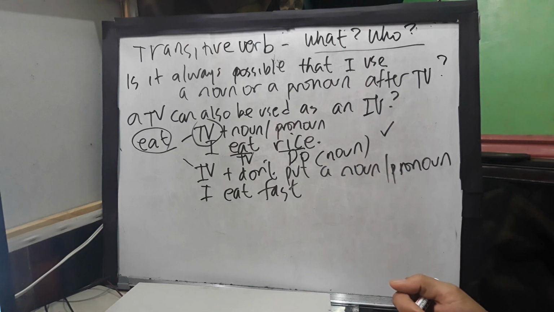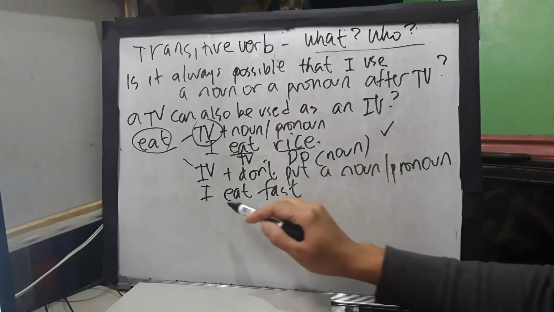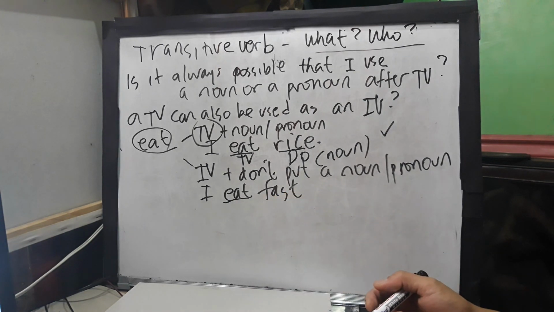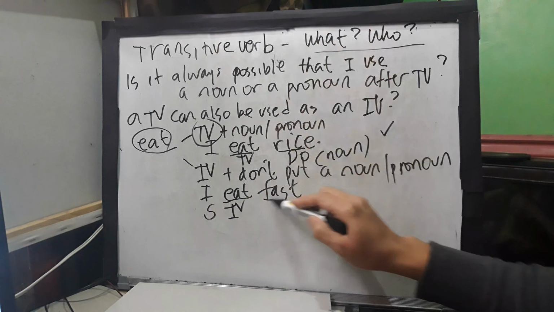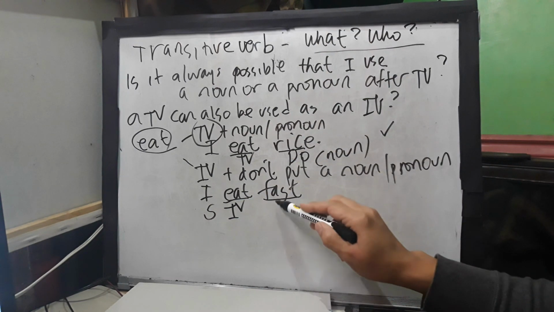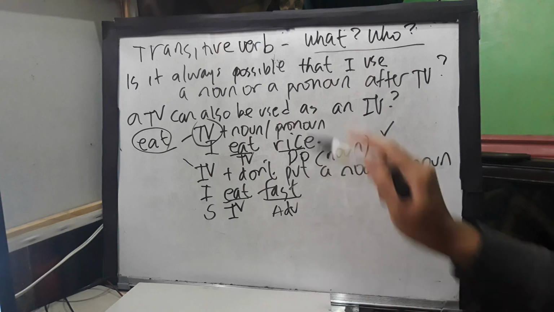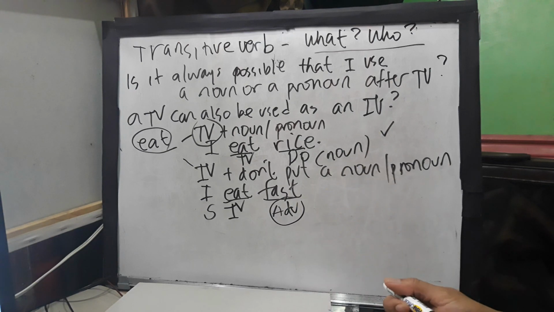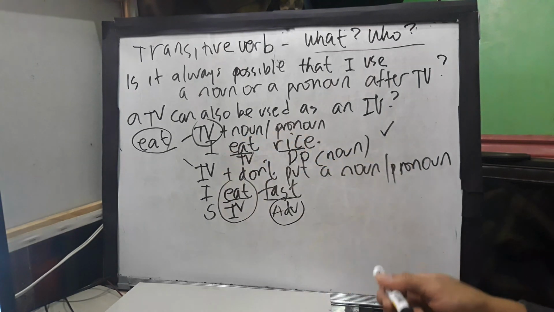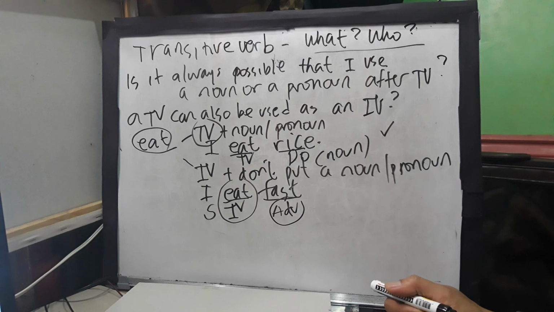So in this sentence, guys, do we have a noun after the verb eat? Of course, none. So I eat. And what I used after the intransitive verb is an adverb. Since this one is an adverb, I eat fast. So the function of your eat here is as an intransitive in the sentence because I don't have a noun after the verb.